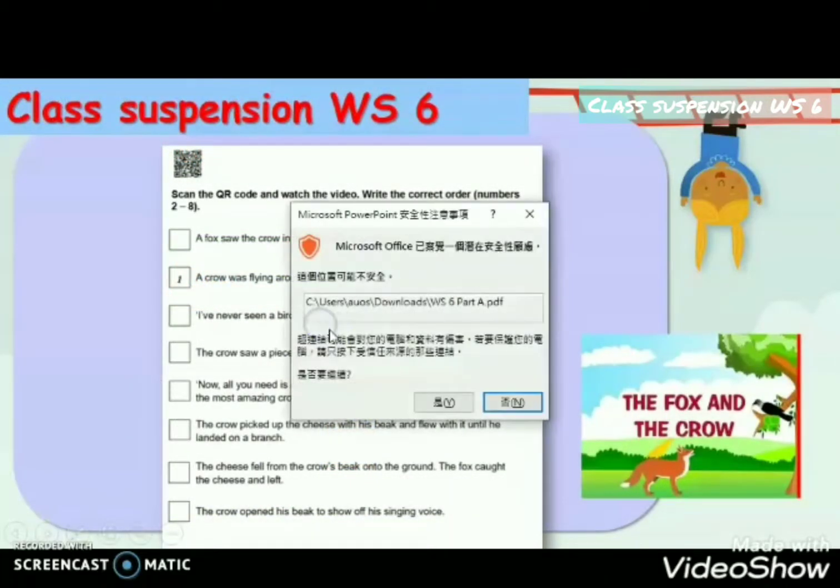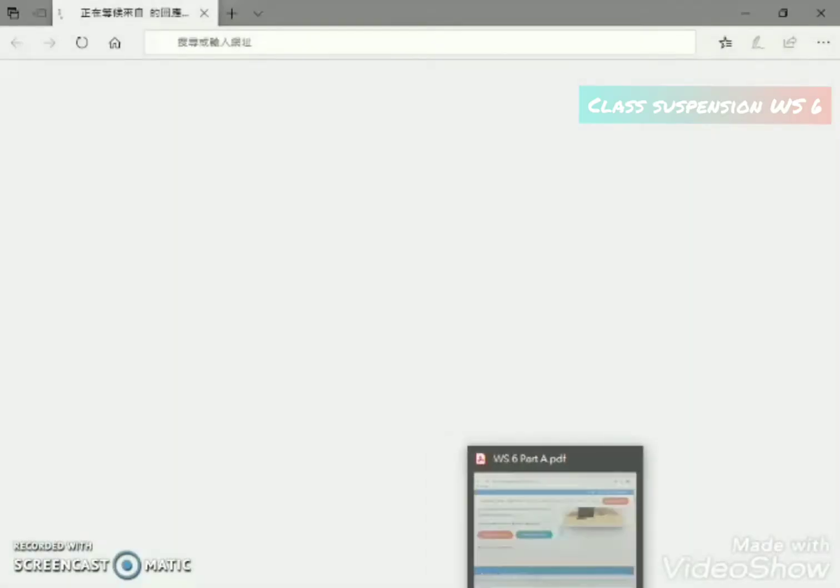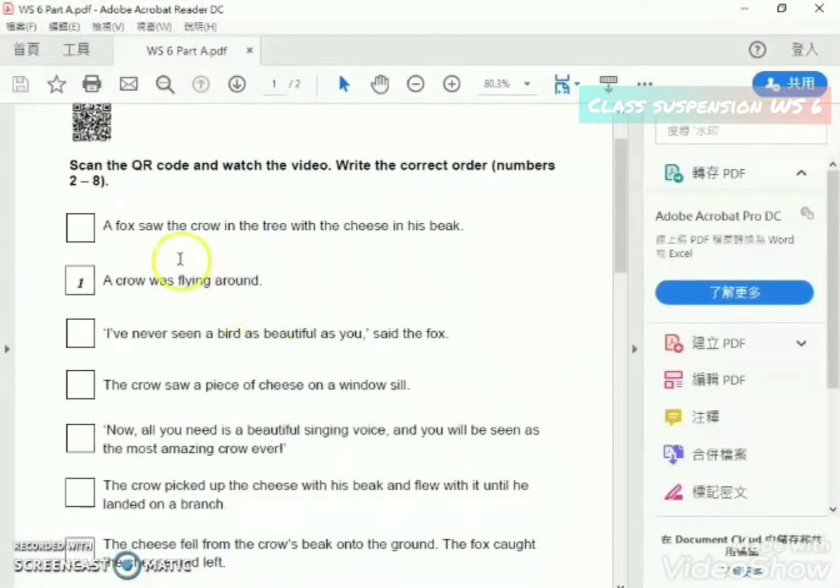Part A. Line 1. A fox saw a crow in the tree with the cheese in his beak. Line 2. A crow was flying around. Line 3. I've never seen a bird as beautiful as you, said the fox. Line 4. The crow saw a piece of cheese on a windowsill. Line 5. Now, all you need is a beautiful singing voice, and you will be seen as the most amazing crow ever.